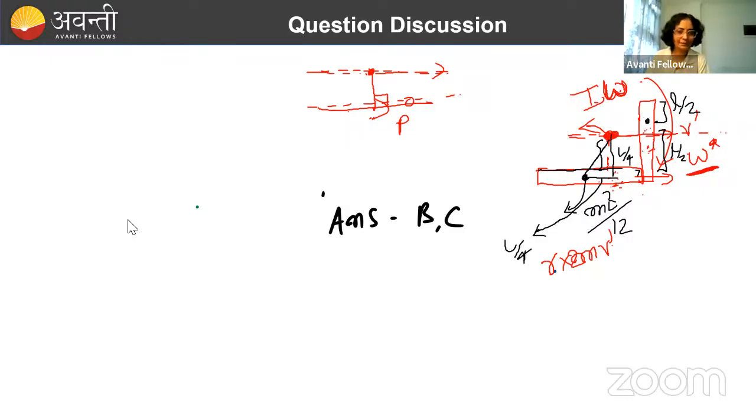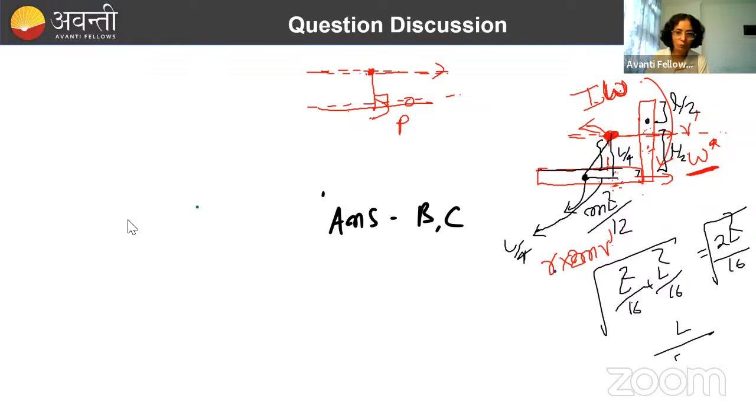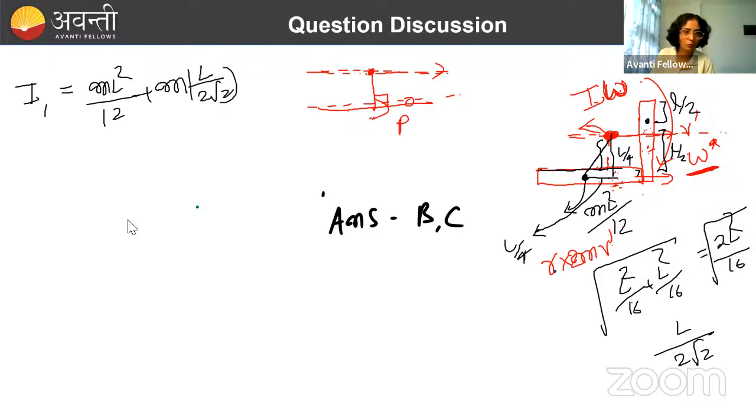So how much will this distance be? L²/16 plus L²/16 under root, that becomes 2L²/16, so that becomes L/(2√2). So this distance is L/(2√2). Now what will be the I1 value? For the first body, mL²/12 plus m r squared, using the parallel axis theorem, with r = L/(2√2) squared.